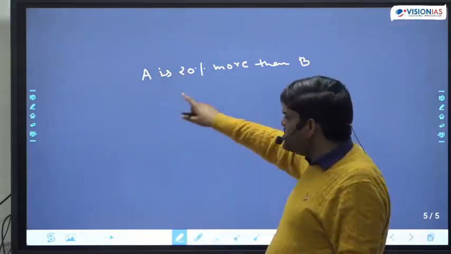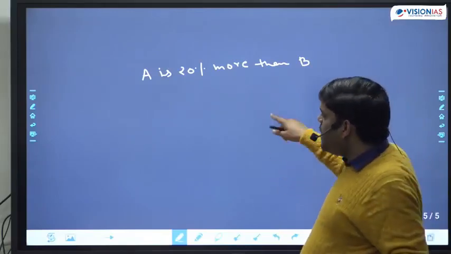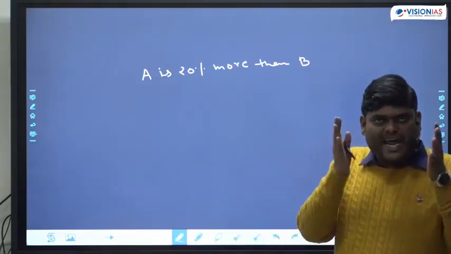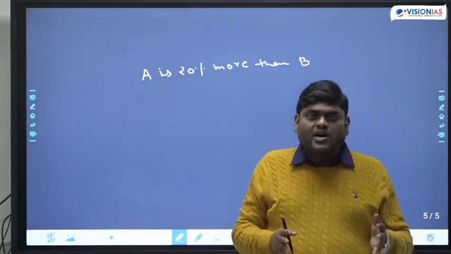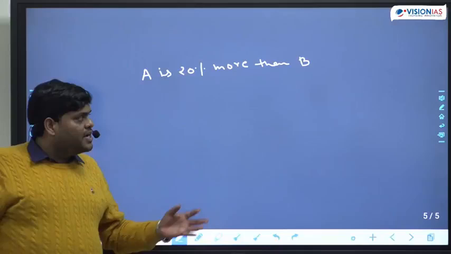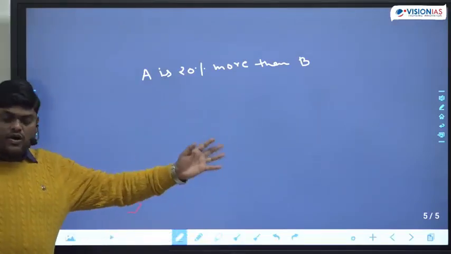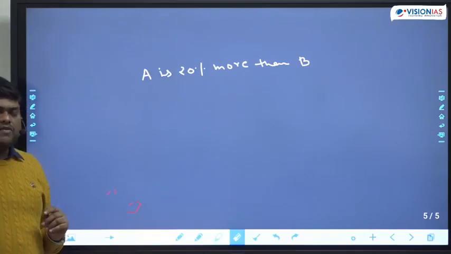If I give this statement directly, many of you are not able to understand. That's why I'm breaking down the problem statement, so that in the examination, whenever the same statement comes, you are 100% sure, okay, I'm able to solve this question. Why? Because you know the meaning of the statement.